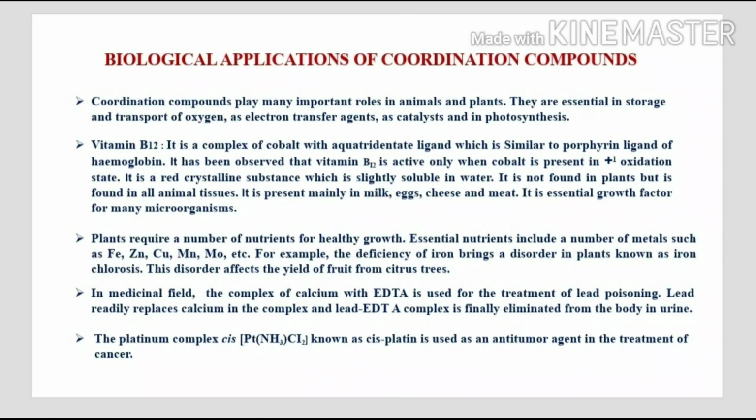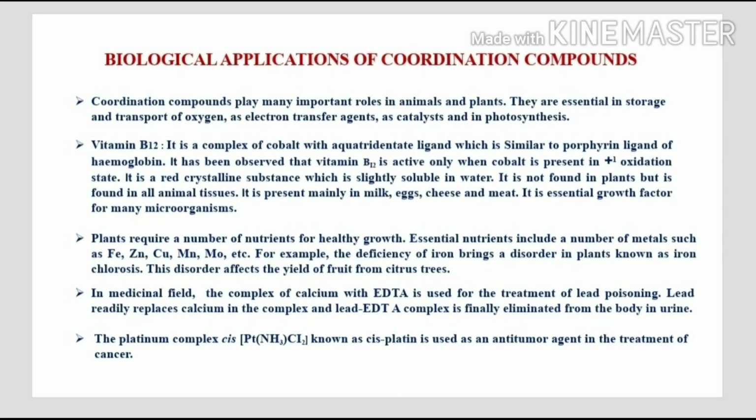So this is hemoglobin. Hemoglobin is a complex, because heme has an iron ion present as the central metal ion, and four porphyrin ligands are present as ligands. So that's why this is a complex. Hemoglobin in the red blood corpuscle is a carrier of oxygen, and complexes also serve as electron transfer agents, as catalysts and in photosynthesis. So coordination complexes play a very crucial role in biological applications.